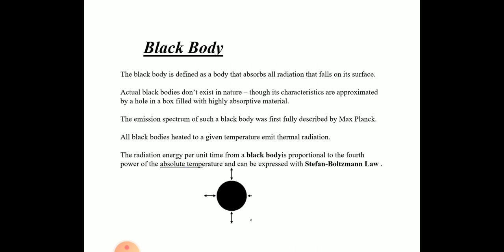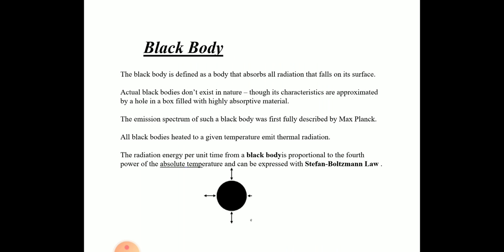But the black body is the one which neither transmits nor reflects the radiation, but absorbs all the radiation incident on it. That's why it appears to be black, because it does not reflect any radiation which falls on it.